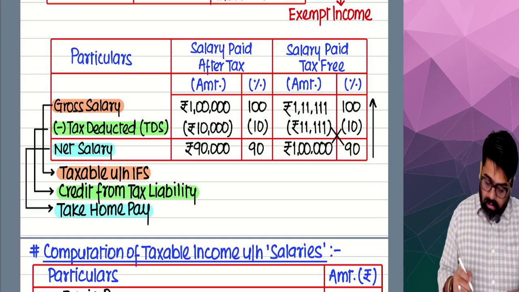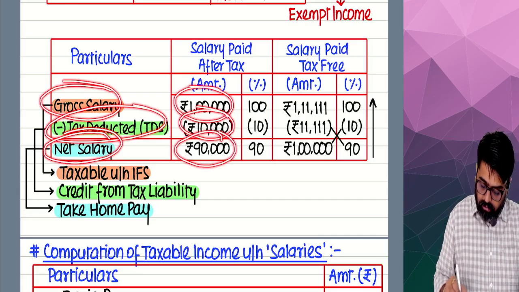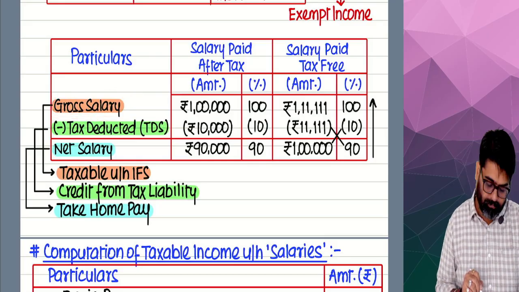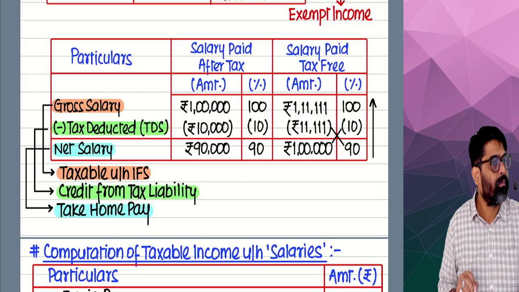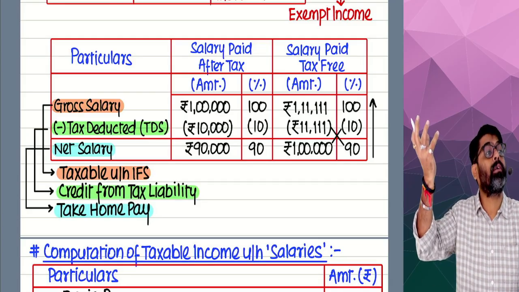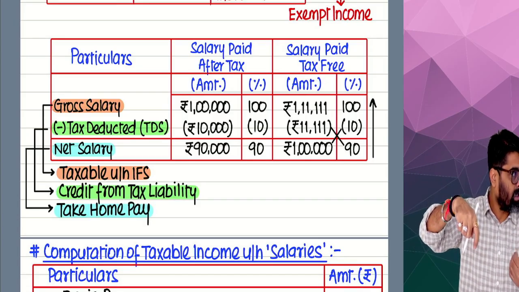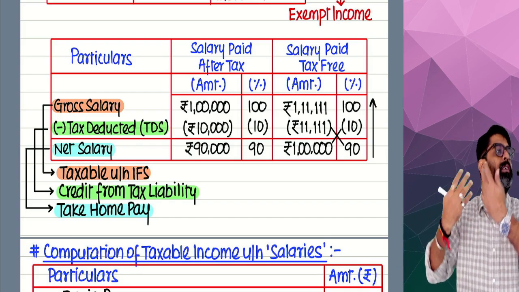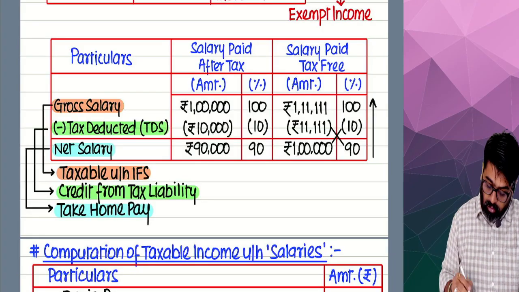Come on, tell me. Gross salary was 1 lakh. TDS is 10,000. Net salary is, now see, this color, orange color. This gross salary amount will always be taxable under the head salary. How much amount will be taxable? Full 1 lakh rupees. Out of that 1 lakh, if 10,000 is deducted, the 10,000 is also her income and the 90,000 is also her income. So full 100% gross salary will be her income. So how much will she show as taxable?